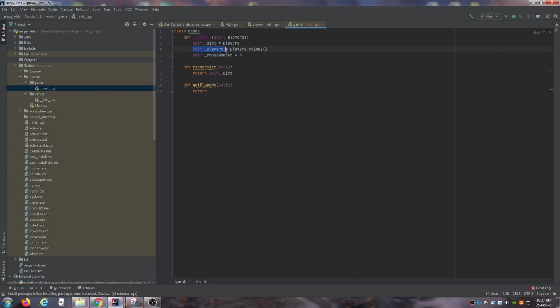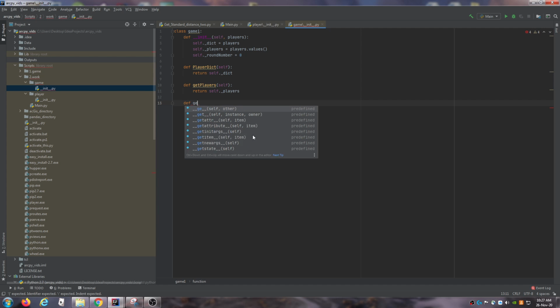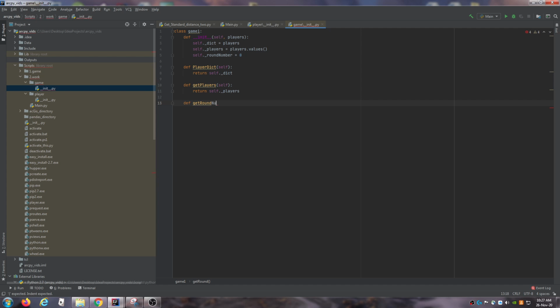Return self.PlayerDict. Done. And also get round number, and probably do a reset round number in case I need to. Def get round number. Return self.round number. Remember, this is just for access ways because you don't want to access the exact variable itself.